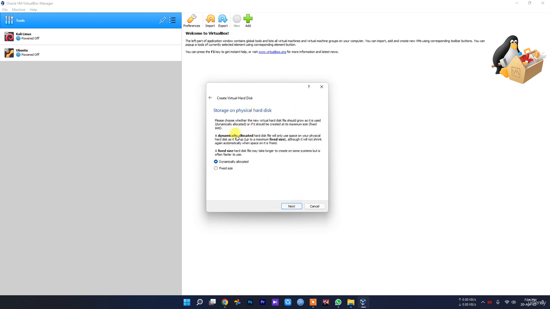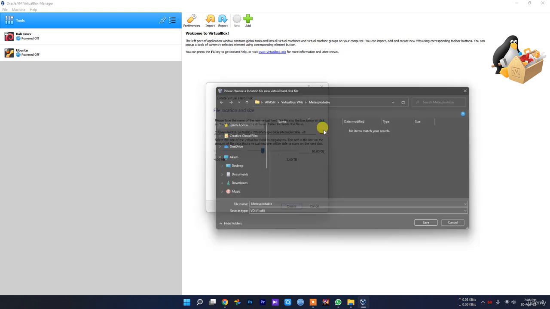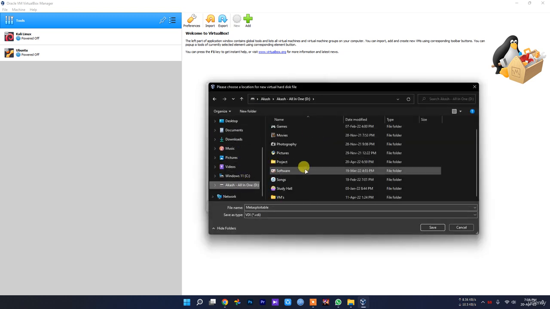Click next and set this as dynamically allocated. As you can see, a dynamically allocated hard disk file will only use space on your physical hard disk as it fills. We don't want to use a fixed size, we just want to use a dynamically allocated hard disk.